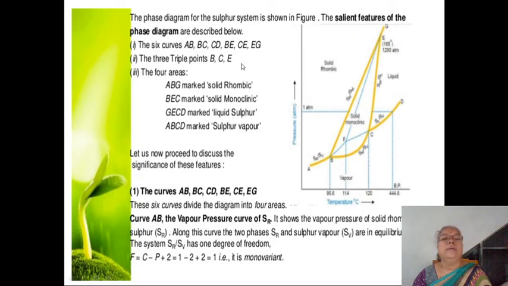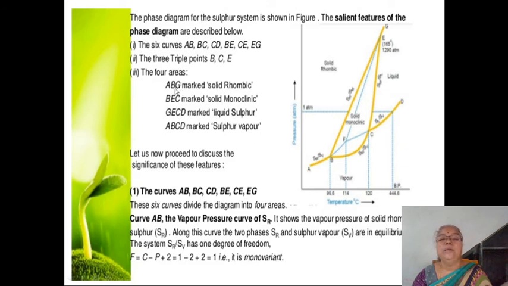The triple points are here: B is a triple point, then C is a triple point, and here E is a triple point. And triple point means at these 3 points B, C and E, 3 phases are in equilibrium. So triple points are invariant systems here, and there are 4 regions.